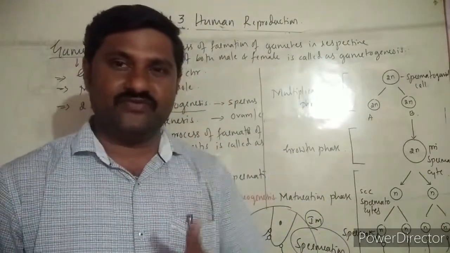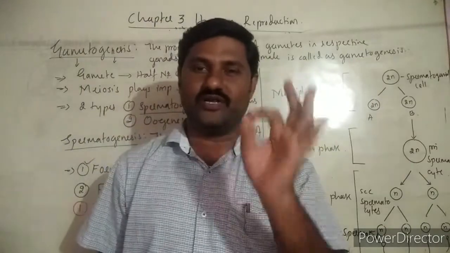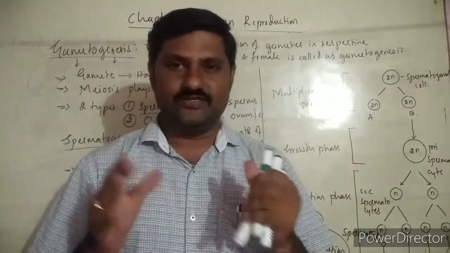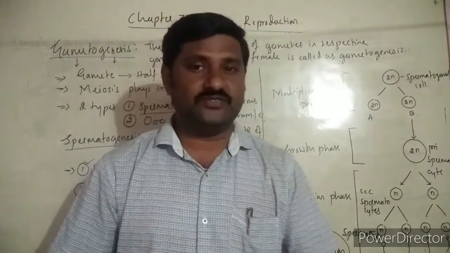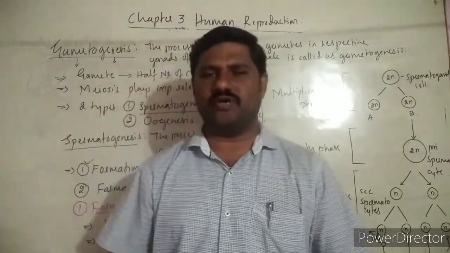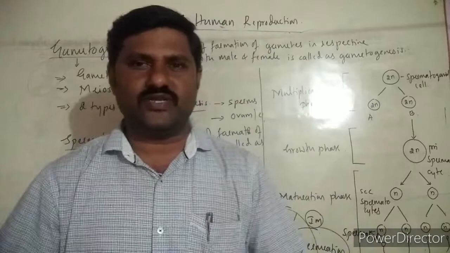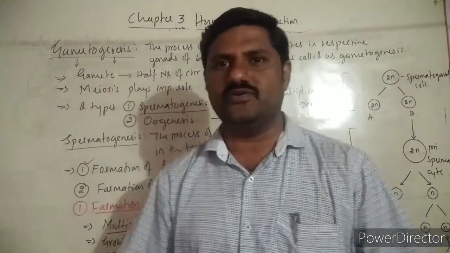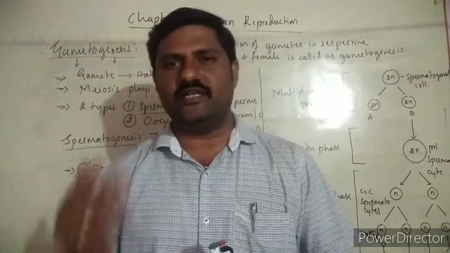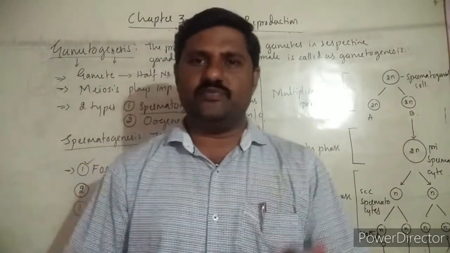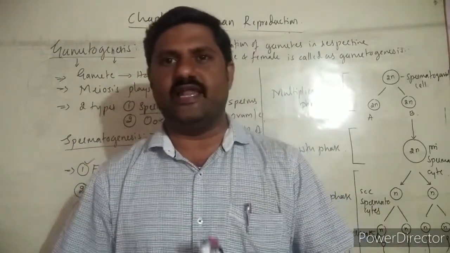I have already explained how the hormonal control takes place, so you have to compare it over here. GnRH is released, and that stimulates the anterior lobe of the pituitary, which produces FSH as well as LH.